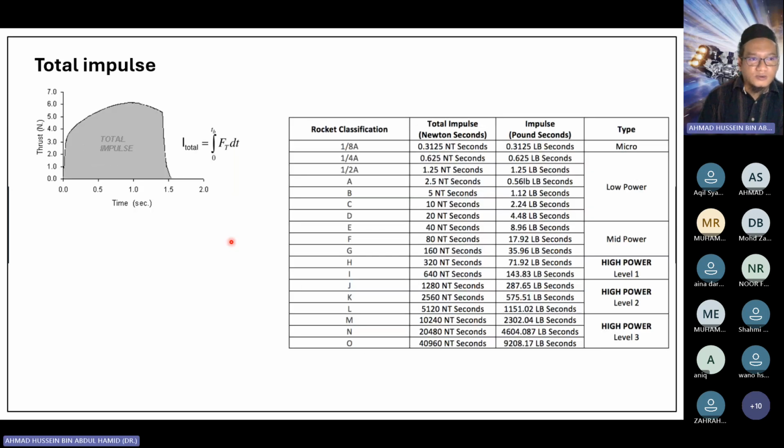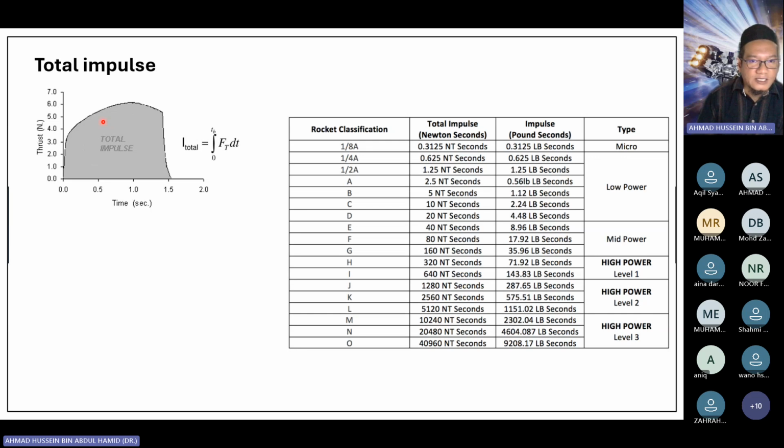So next, I will introduce you to the terms that you are going to be familiar with when you read a lot about rocket technology and so on. So first is total impulse. Usually when engineers develop a new engine, basically they will static test the motor or the engine. During the static test, they will measure the thrust, how much force is produced by the rocket engine, and then plot it against time. So this is a typical thrust time curve. And the area under the curve, which is given by this equation, is what we call the total impulse.